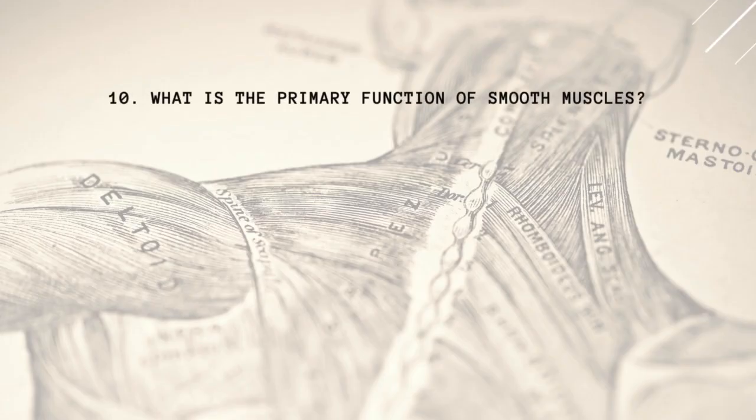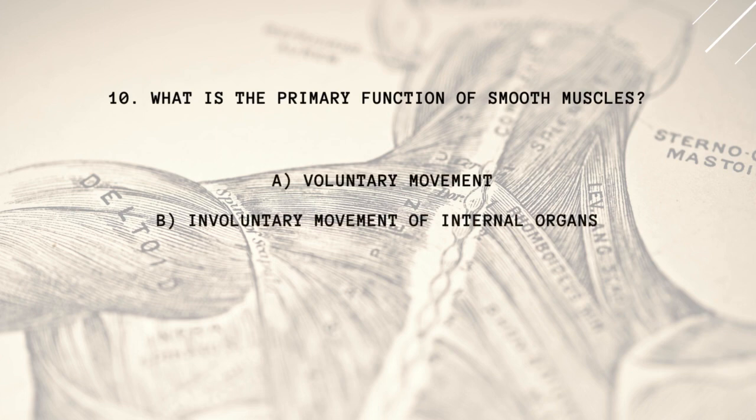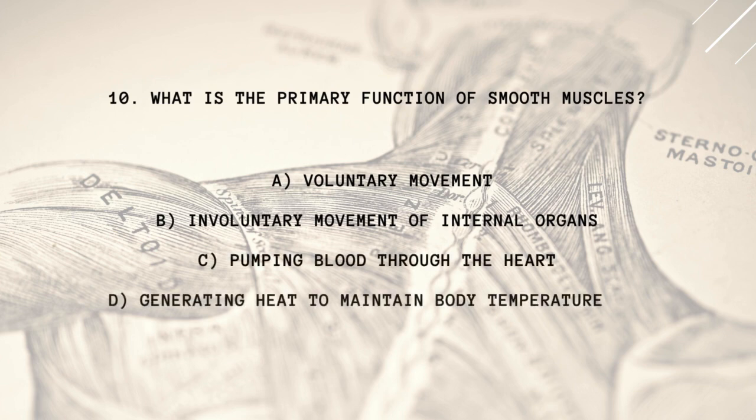10. What is the primary function of smooth muscles? A. Voluntary movement. B. Involuntary movement of internal organs. C. Pumping blood through the heart. D. Generating heat to maintain body temperature.